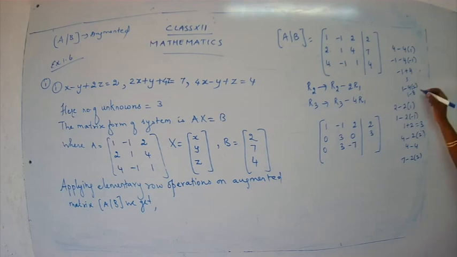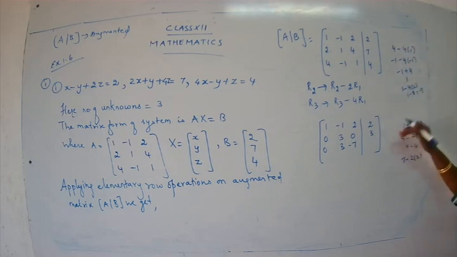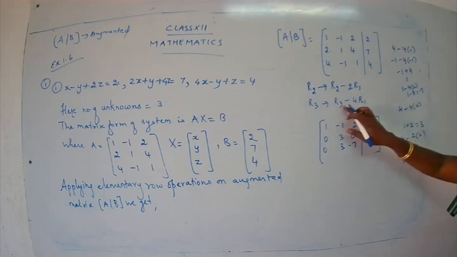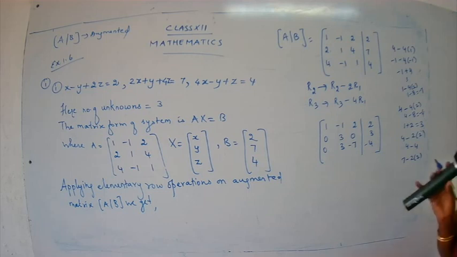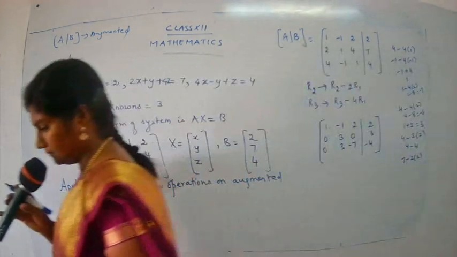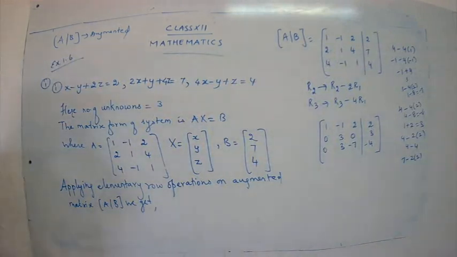Clear? Okay. So I'm just doing the rough work here. Now let's go for the last element. So it's 4 minus 4 into 2. So 4 minus 8, which is equal to minus 4. So I get here minus 4. So I have completed R2 and R3. So we got new values for R2 and R3. Yes, children? So now what is the next step we are going to do?